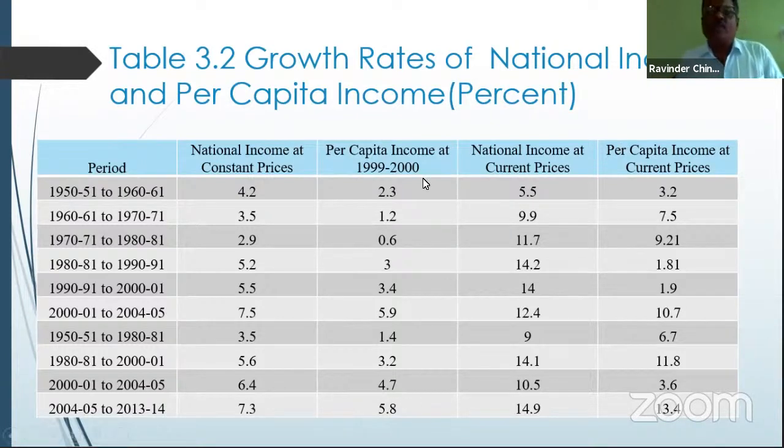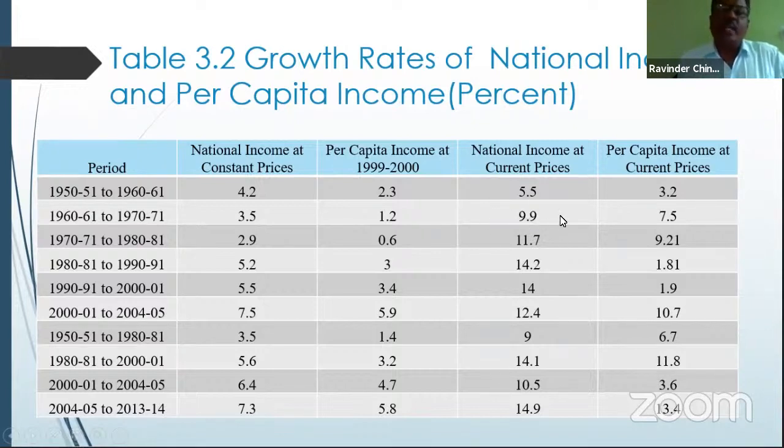And one more thing, this is the growth rate of national income and per capita income at constant prices during this period. If we look at a glance at the national income at current prices and the per capita income at current prices, it is 5.5% during 1950-51 to 60-61, whereas the per capita income rose by only 3.2%. Even so, per capita income growth is not equal to national income growth because of the growth of population, as already mentioned.